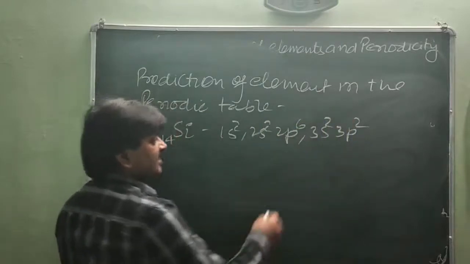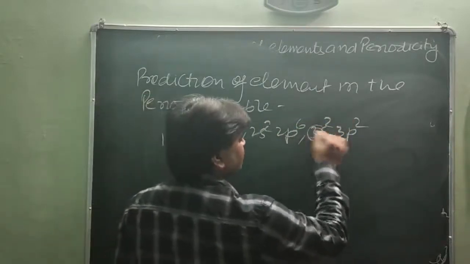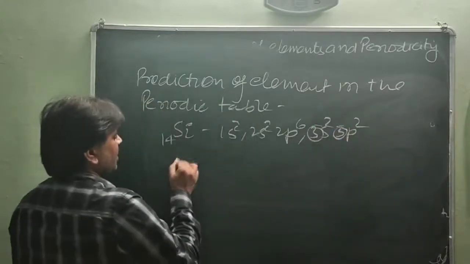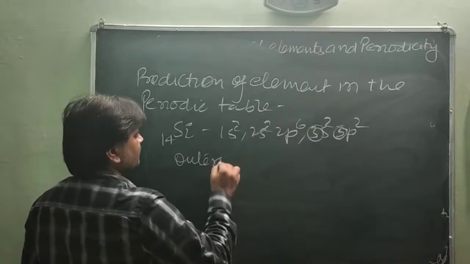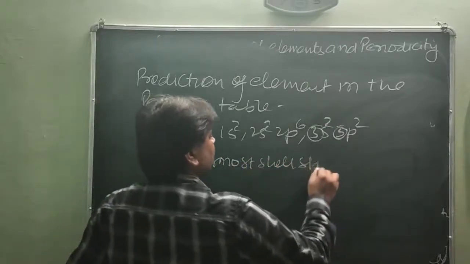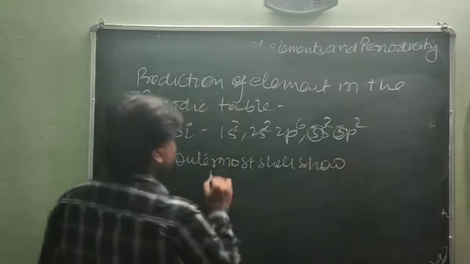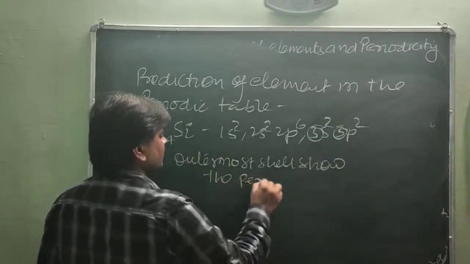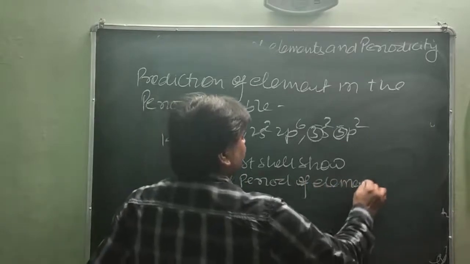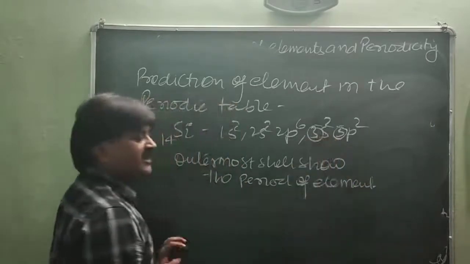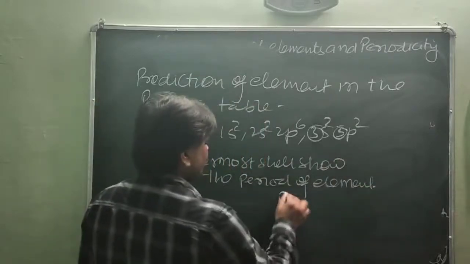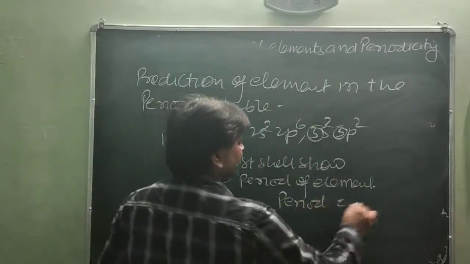So it is clear that the outermost shell is the third shell. These outermost shells show the period of the element, that is the energy level. Which energy level? Third energy level. It means silicon is a third period element.